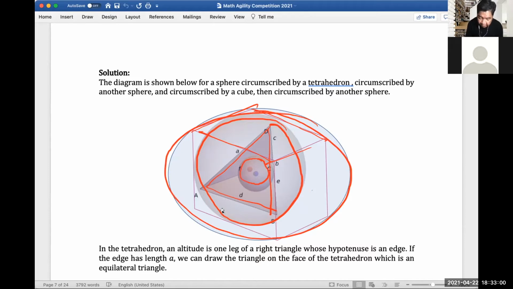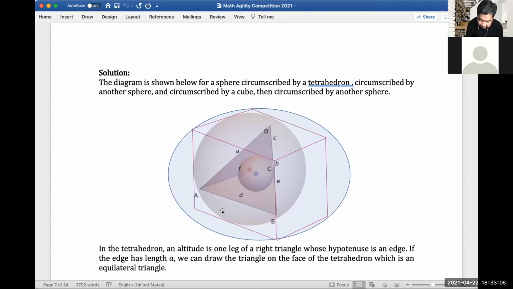If you label it, this is x1, this would be x2, and let's say this is x3 here. Those are the radii of the three spheres. So you would get 0.5 points already without even computing.